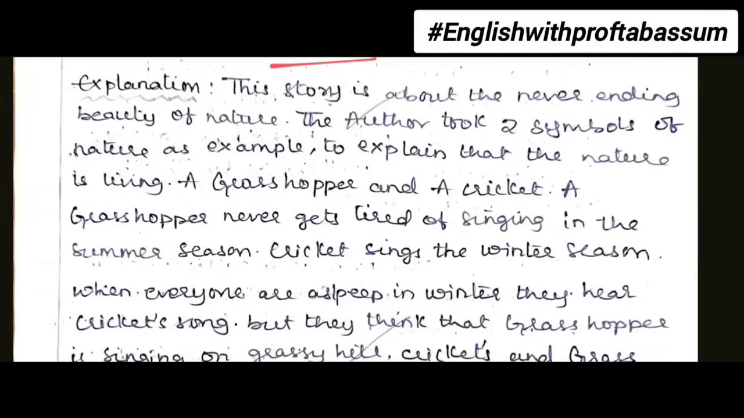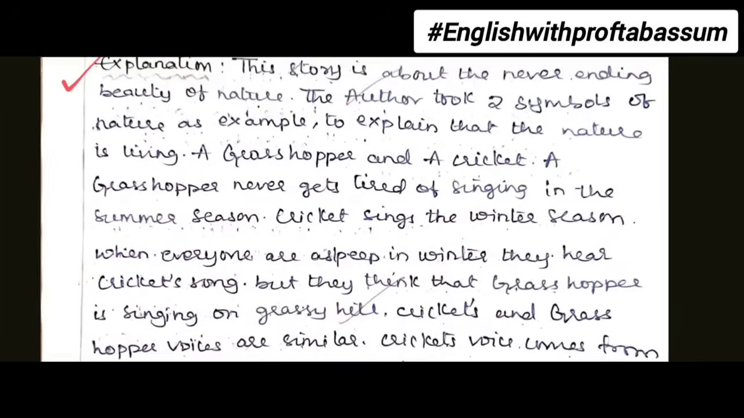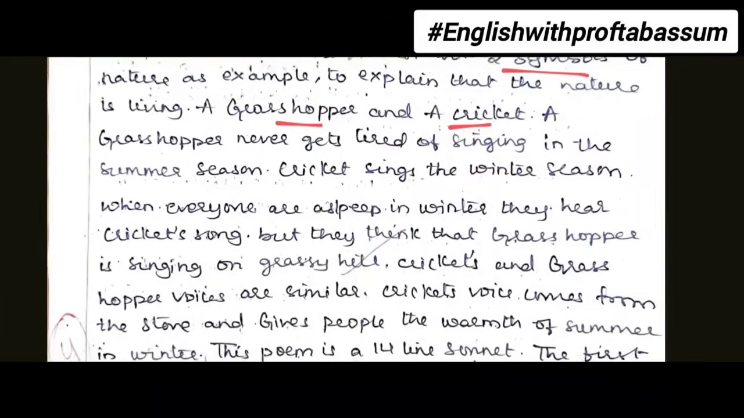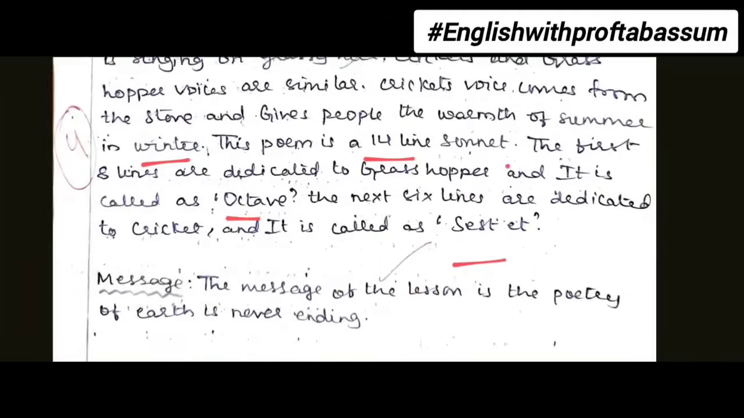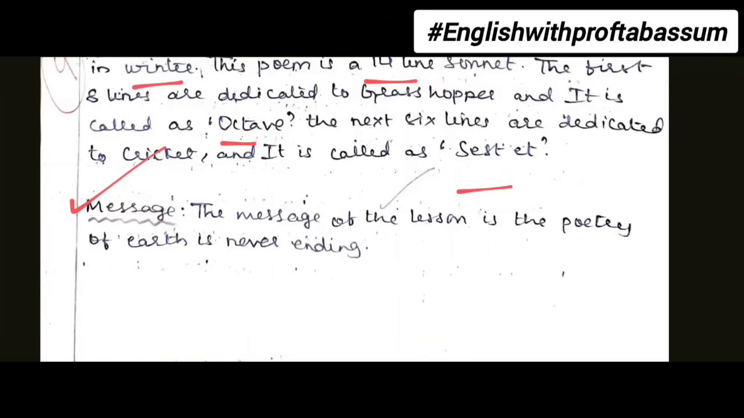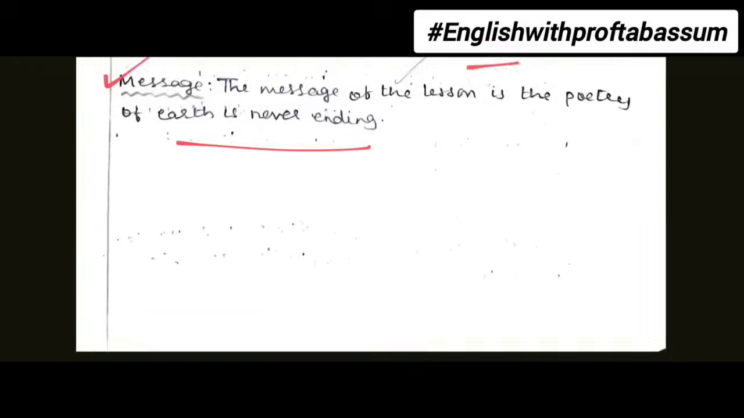Then explanation. In the explanation you explain the whole story. It should be: this poem is about the grasshopper who sings in summer and the cricket who sings in winter, the two symbols of nature. So both have a similar voice. The first 8 lines are called the octave, the last 6 lines are called the sestet. All these details you can mention. Then you write the message of the poem. Here the student has written "lesson is", but this is a poem. Okay, now moving on to the next bit.